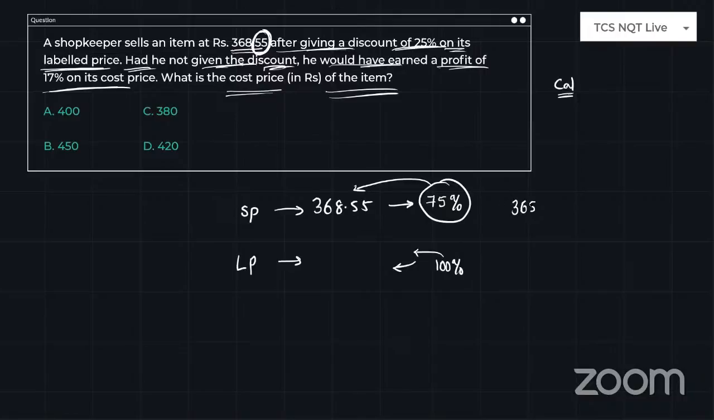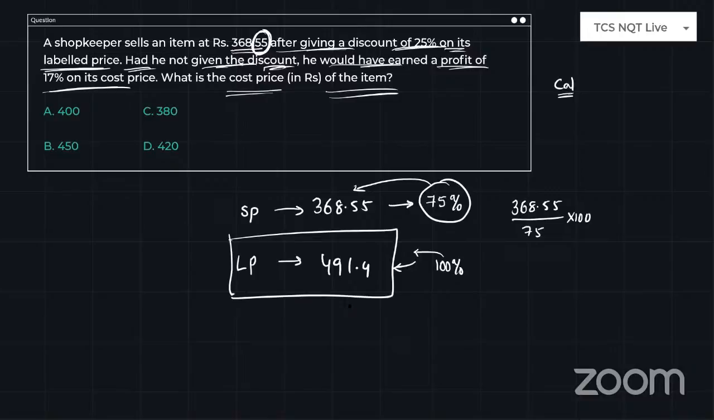Simply 368.55 divided by 75 into 100 will give you the answer. So immediately use the virtual calculator and you will come up with the answer 491.4 rupees. So this is the label price. So if you sell this for label price, your profit is 17% according to the problem. Even 17 is a prime number, right? So I always think that go for the virtual calculator.